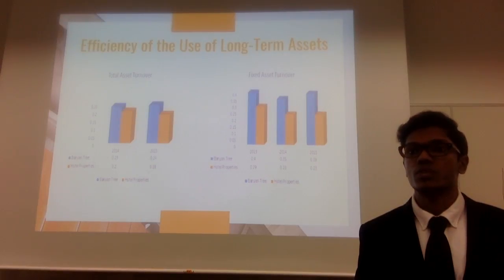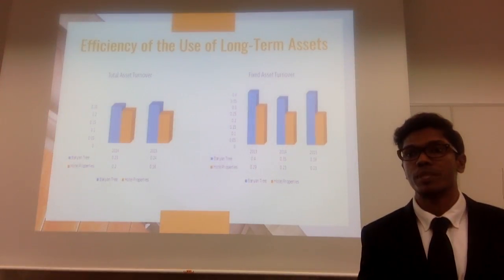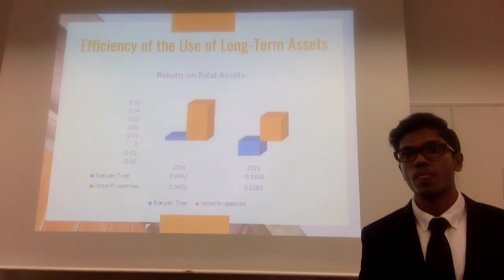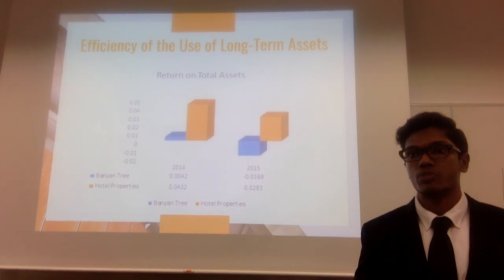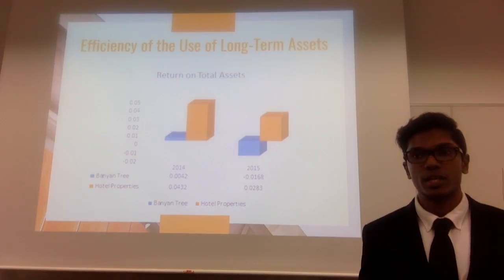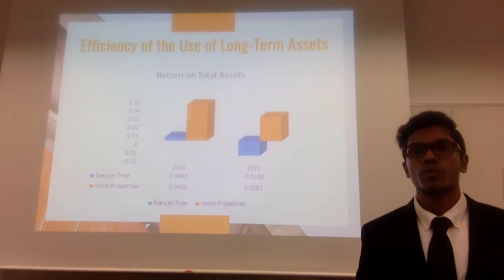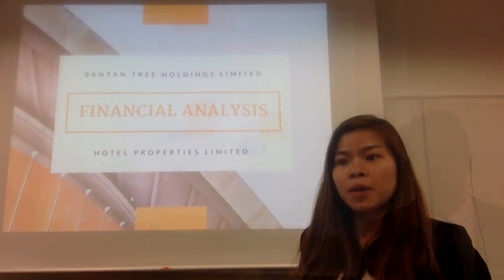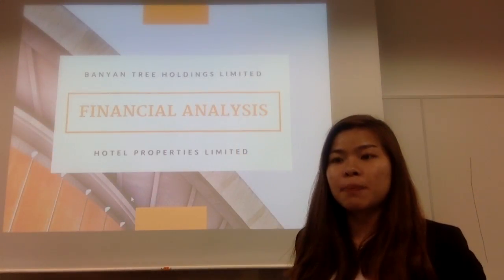However, when comparing the results, the figures demonstrate that Banyan Tree is performing better than Hotel Properties in utilizing its fixed assets to generate sales. Now, moving on. The results on return on total assets demonstrate that both companies are facing a declining trend. However, when comparing both companies, Hotel Properties fares better than Banyan Tree in its ability to use its assets to generate income. Tell me about the liquidity and solvency of the two companies.